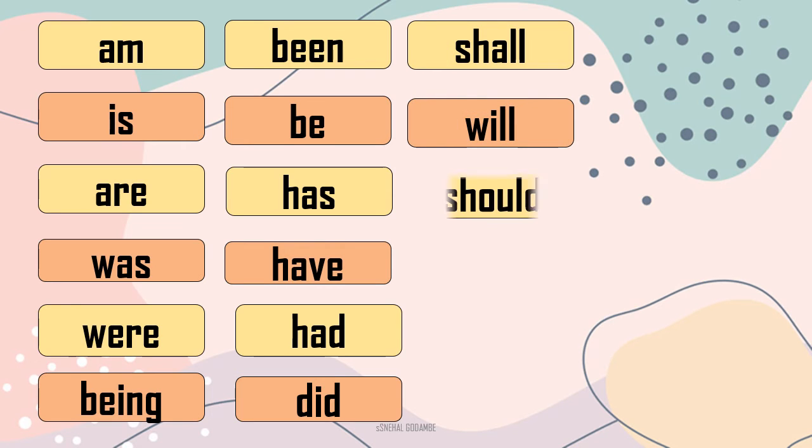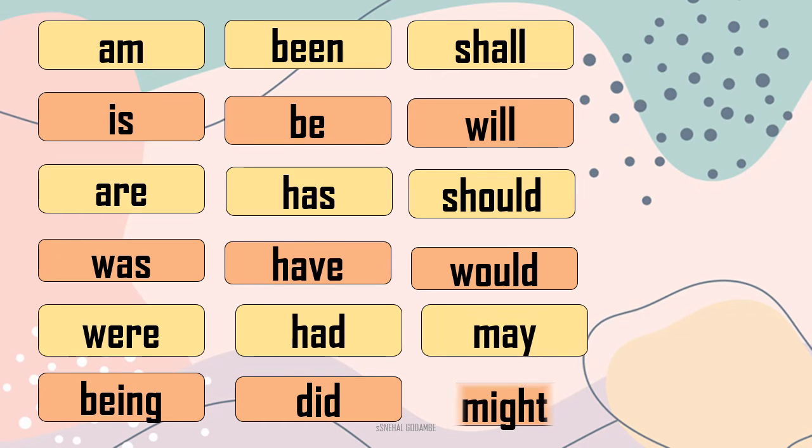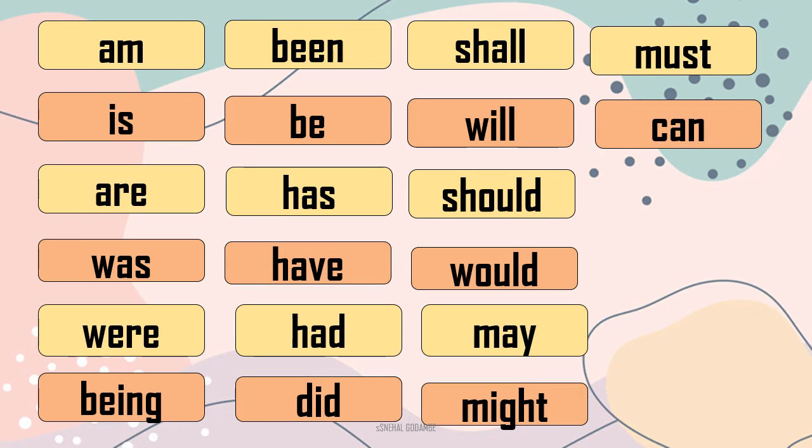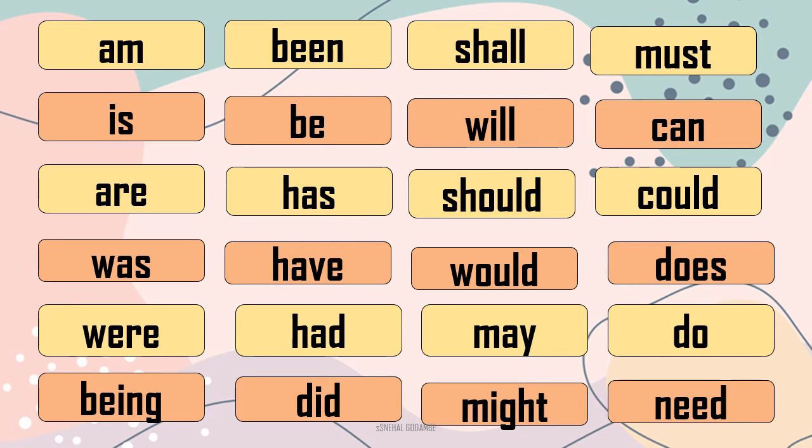Shall, will, should, would, may, might, must, can, could, does, do, and need. So here are some auxiliary verbs which I have displayed to you, and you know which tense they are from and how they are used in sentences. So they are some of the auxiliary verbs.